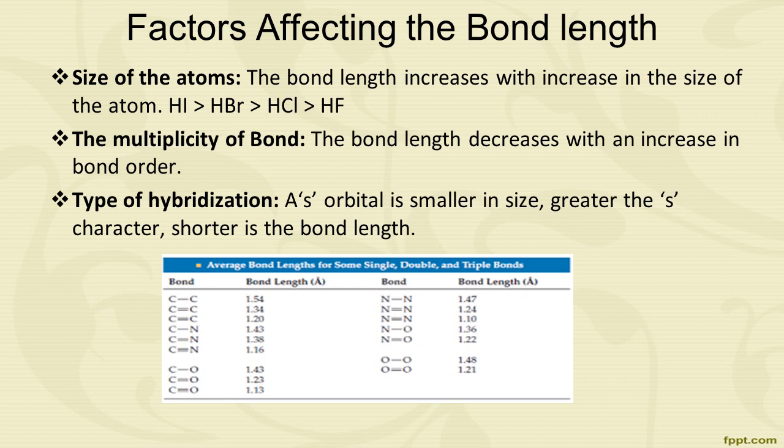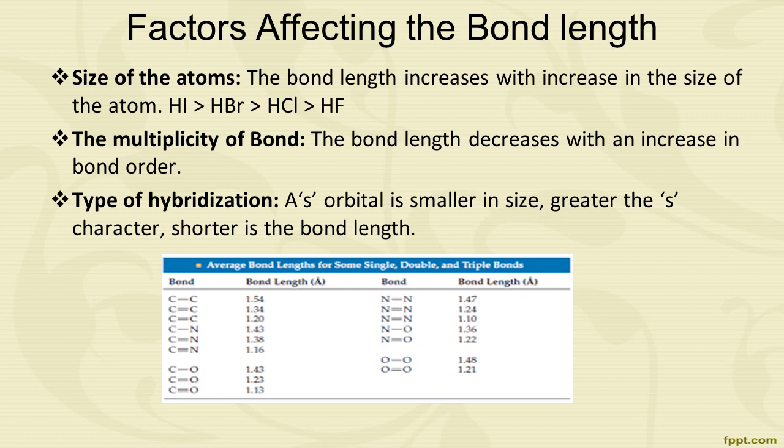Second point, the multiplicity of a bond: as the multiplicity of the bond between the two atoms increases, the bond length decreases. For example, the carbon-carbon single bond length is 1.54 angstrom, the carbon-carbon double bond is 1.34 angstrom, and that of the carbon-carbon triple bond is 1.20 angstrom.